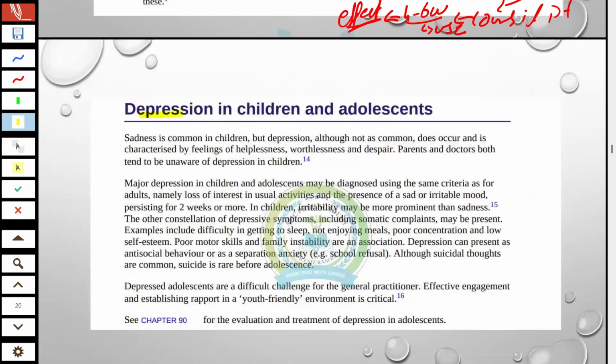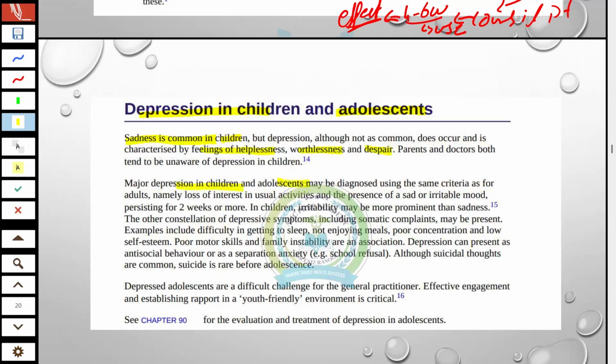Move to next, doctor. Depression in children and adolescents. Things are the same as in adults, but sadness is common in children. Depression is also not common, and the symptoms are feelings of helplessness, worthlessness, and despair.